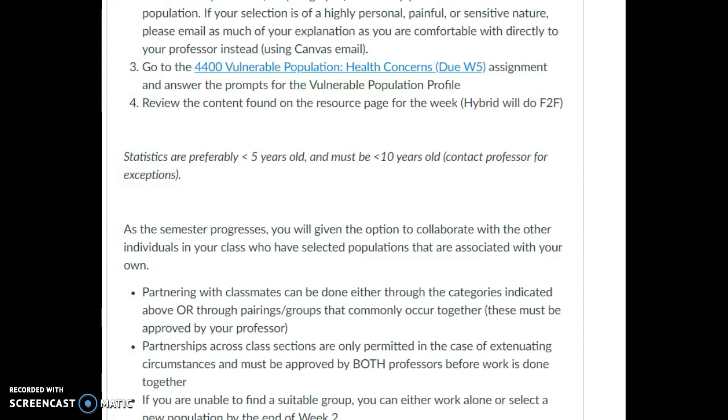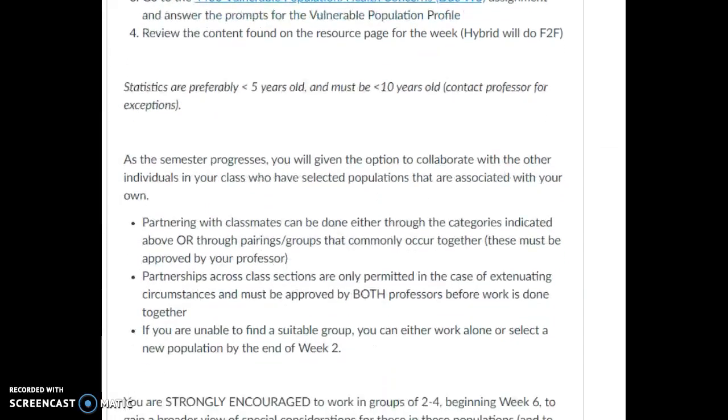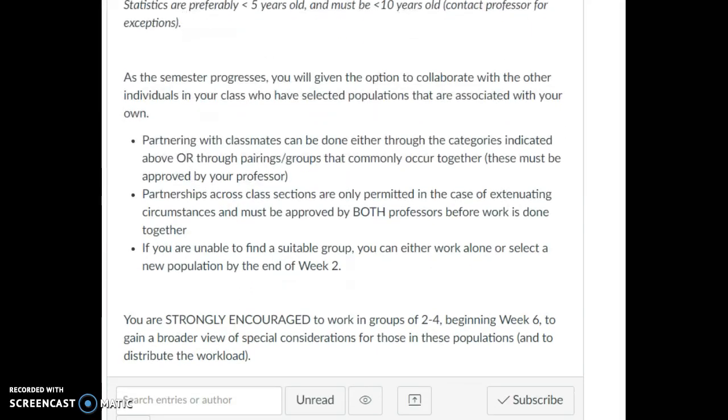If you do create those groups across headings, please make sure that that is a group that will actually work. You are strongly encouraged to get those approved by your professors, as they know what the upcoming assignments are and want to make sure that you will be successful in all of that.